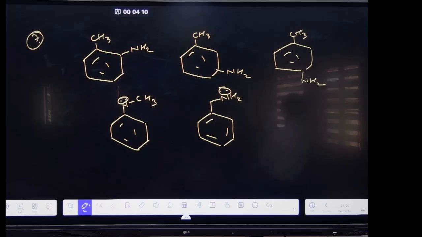Which option? Question number 8. Why third?